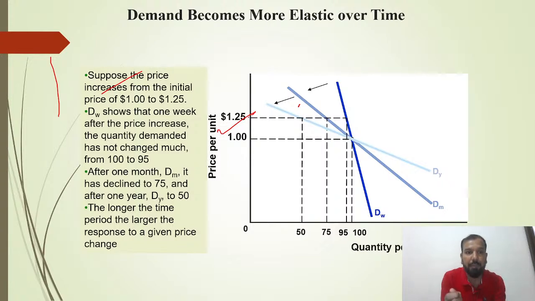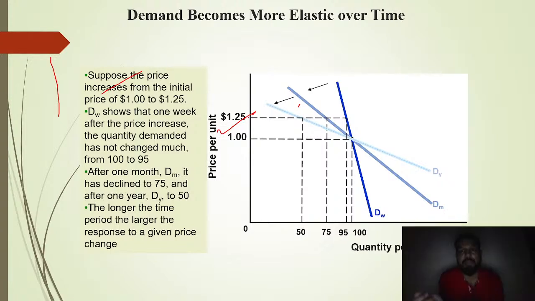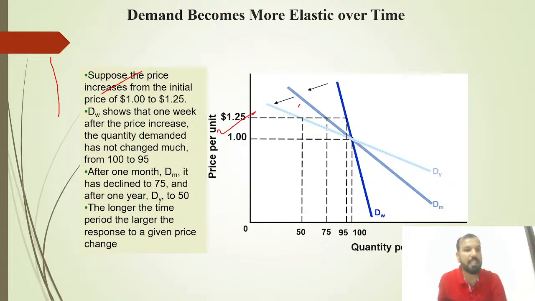After 1 month, what happened? It has declined to 75. That is a 25% decrease in the demand. After 1 year, it became 50. That means demand has decreased by almost 50%. The longer the time period, the larger the response to the given change. You have to understand there will not be any impact of the price on the demand in the short run, but overall in the long run, it will have an impact.